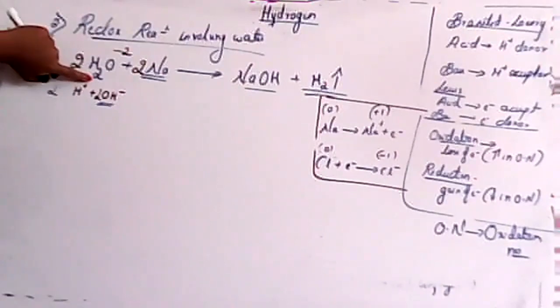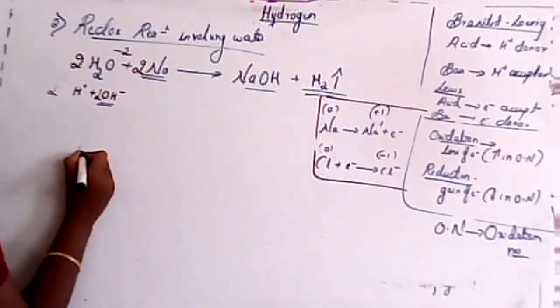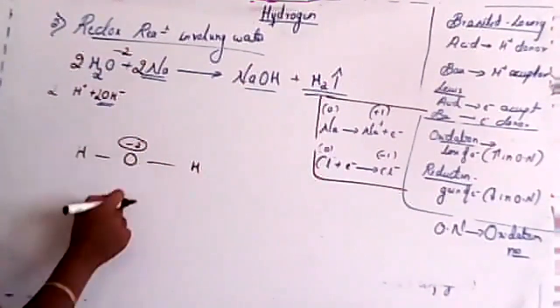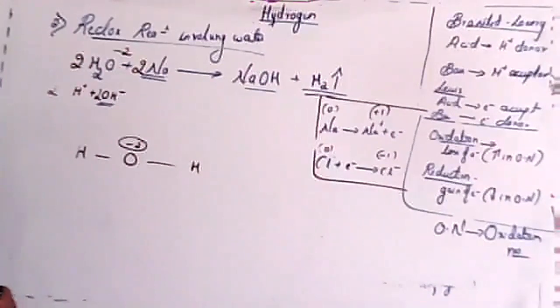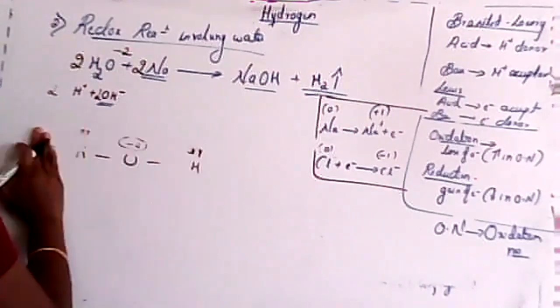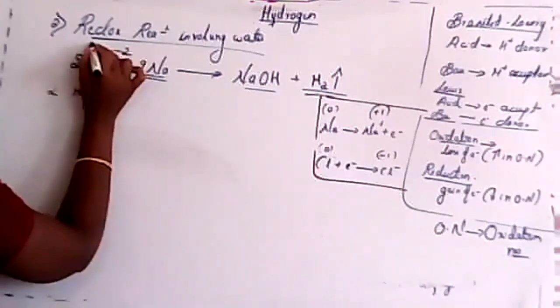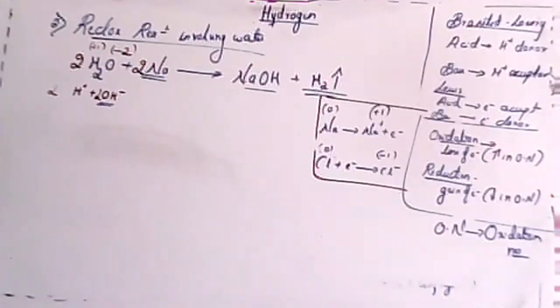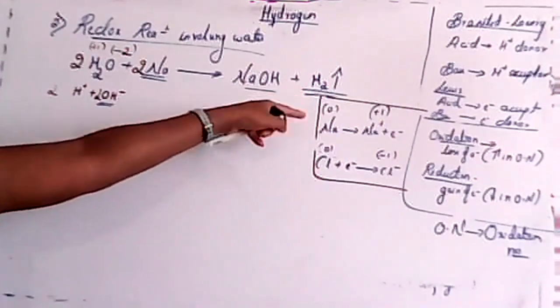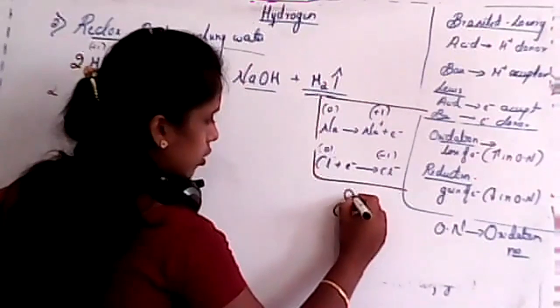There are 2 atoms of hydrogen present, like this: oxygen, hydrogen. What is the oxidation state of oxygen? -2, because we know for the 16th group we have a -2 oxidation state. Yes, it is +1 and +1. Commonly we consider +1 oxidation state for hydrogen. But what about in H2? It is the elementary state. If I consider Cl2, its oxidation state is 0.